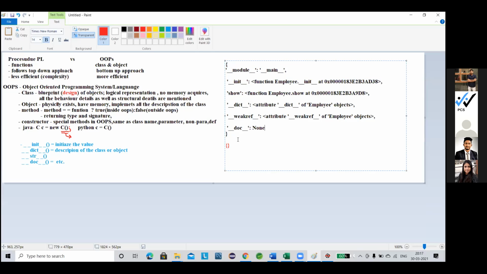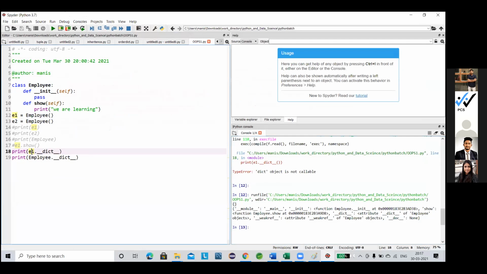Why am I showing this? Because e1.__dict__ is blank here, but Employee.__dict__ has values. Why is it blank? Is there any value part we have given here? There is no value part. That means there is no data member or class member present. We did not create anything. That's why u1 is blank.